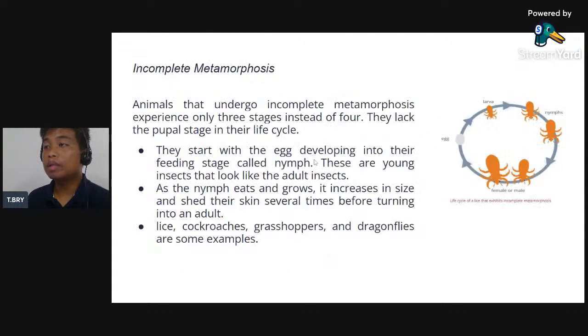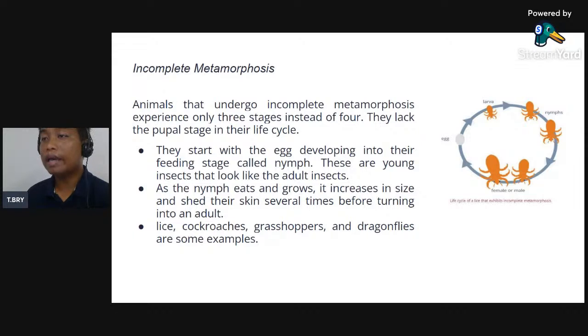Next, incomplete metamorphosis. So sa incomplete metamorphosis, animals that undergo incomplete metamorphosis experience only three stages instead of four. So mas shorten ang ilahang stages nga agihan sa incomplete metamorphosis. So it means mas dali ra sila mabuhi, mas paspas ang ilahang life cycle. Okay? So, they lack the pupal stage in their life cycle. So, kulang sa ilaha ang pupal stage.